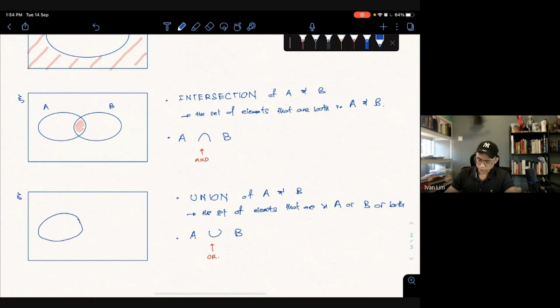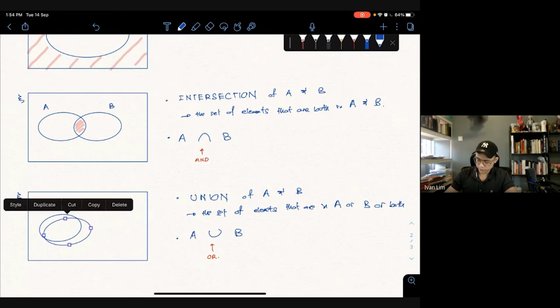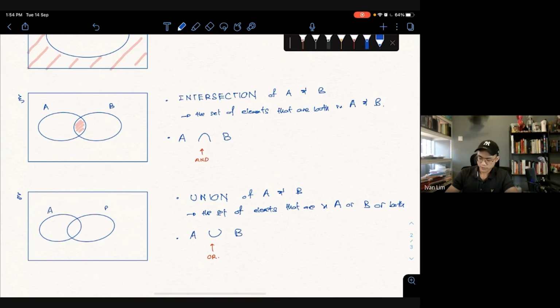So how do we express this? If this is A, this is B, if we say A union B, it means everything in A and everything in B. Even if it's not in A, we also shade it.